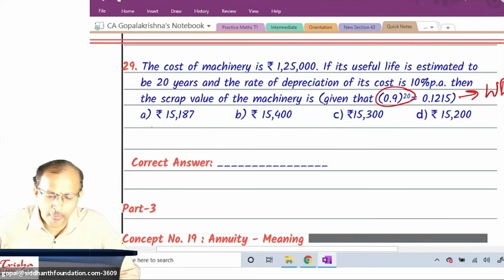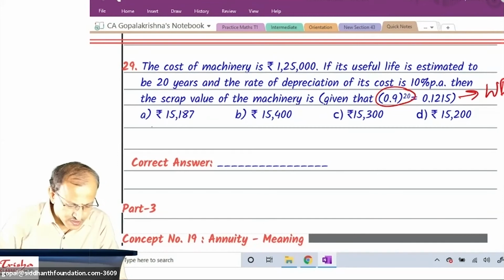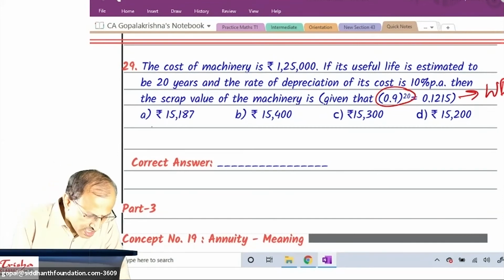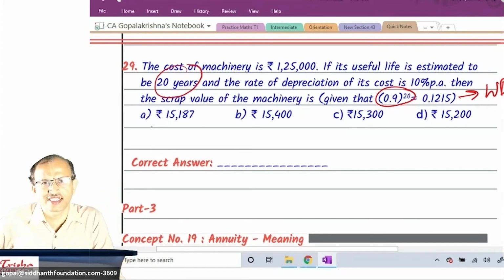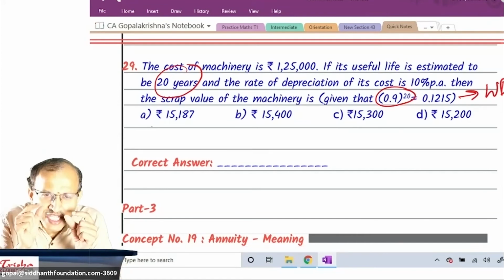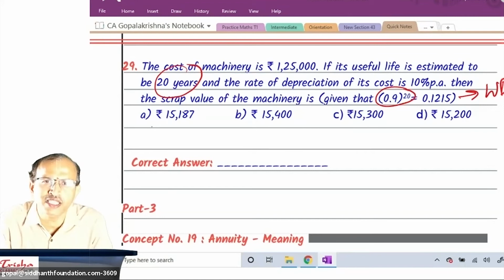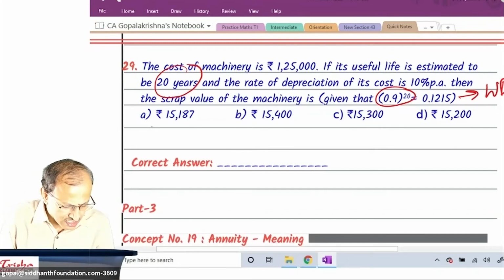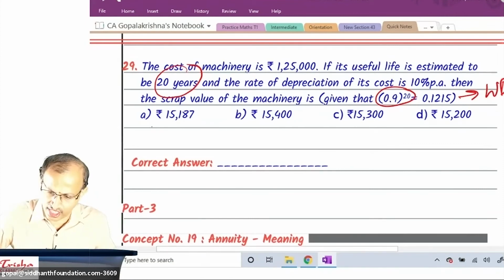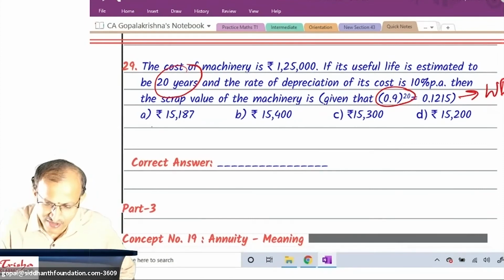I'll give one more idea. If it is straight line method and the life is 20 years, what should be the rate of depreciation? 100 by 20, what percentage? Quick. 5%. But how much percentage do you have here? You have 10%. It is not a good match. That's why straight line method is not possible.